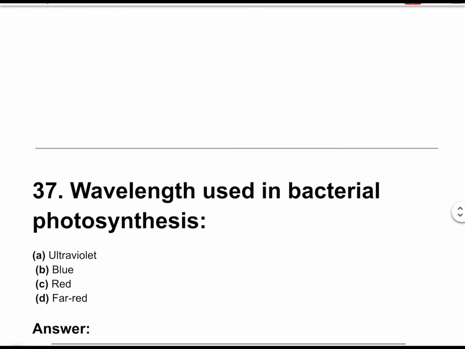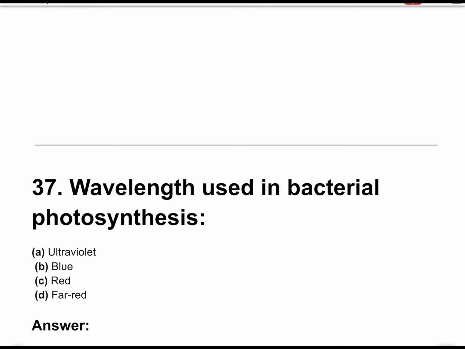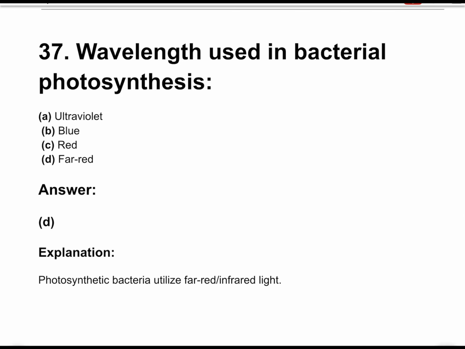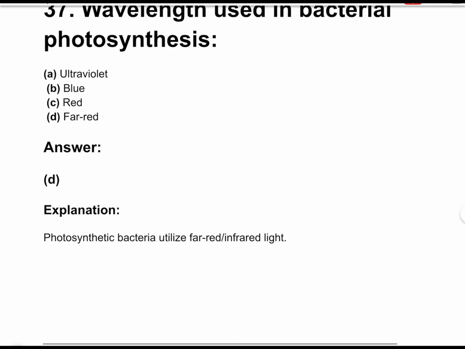Question number 37. Wavelength used in bacterial photosynthesis. The correct answer is option D, far red. Photosynthetic bacteria utilize far red or infrared light.